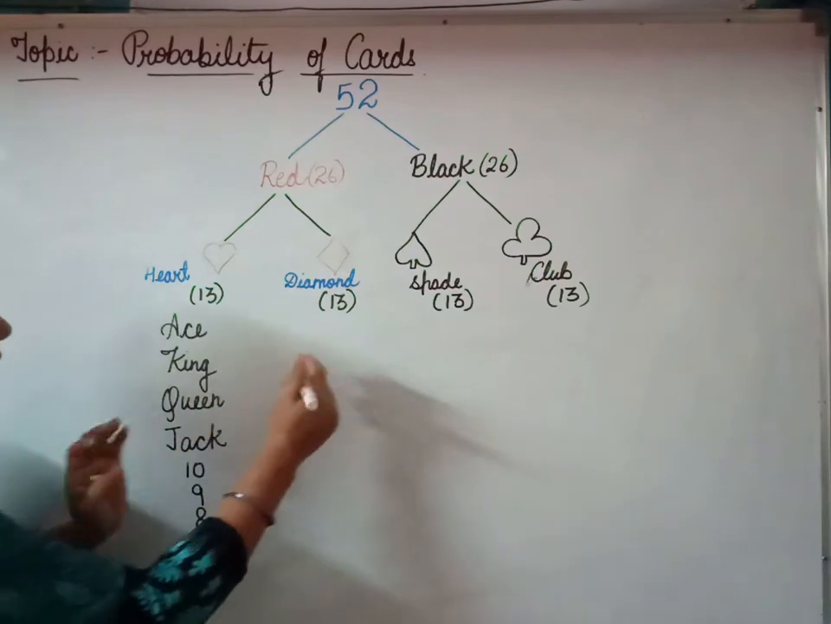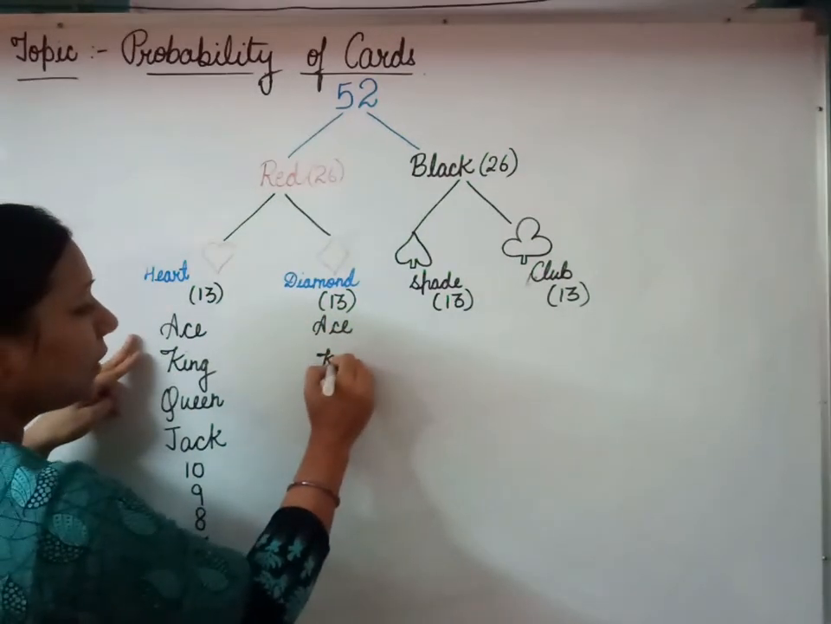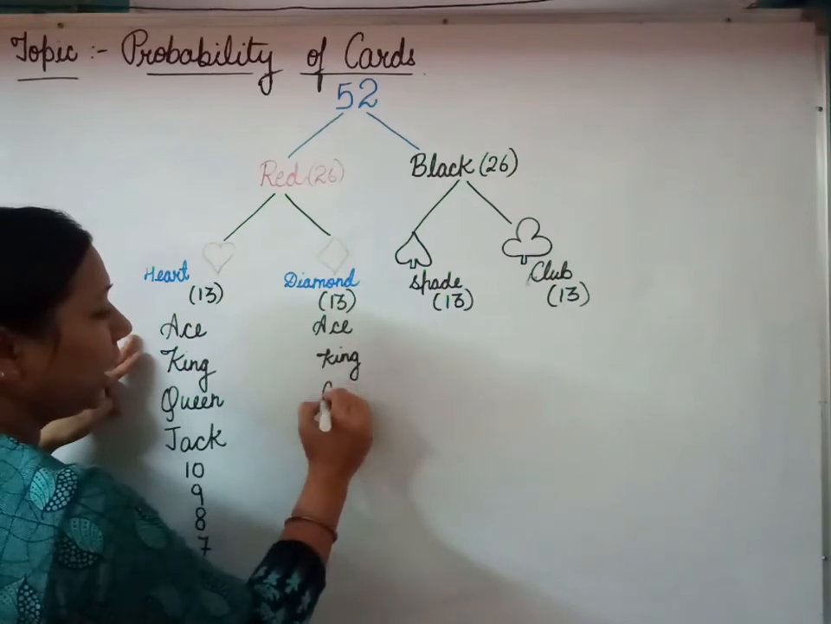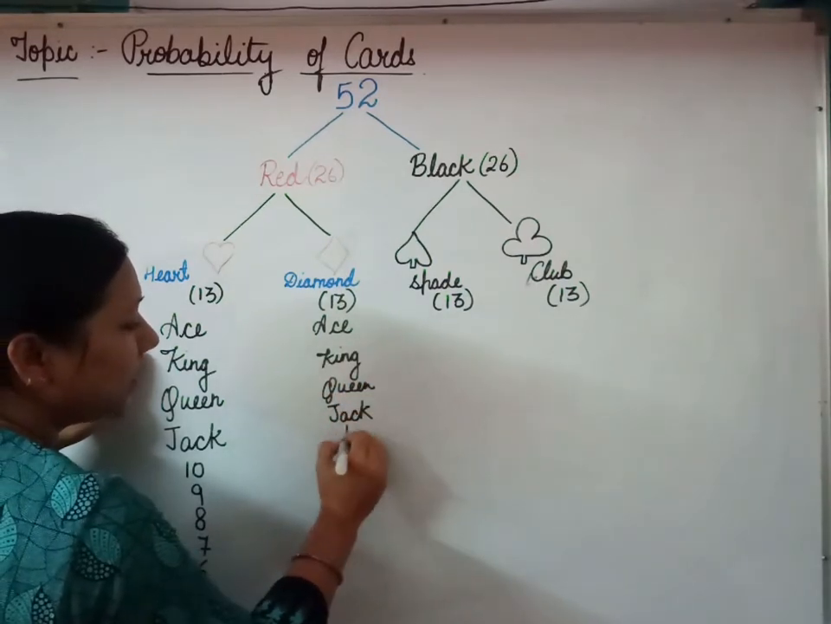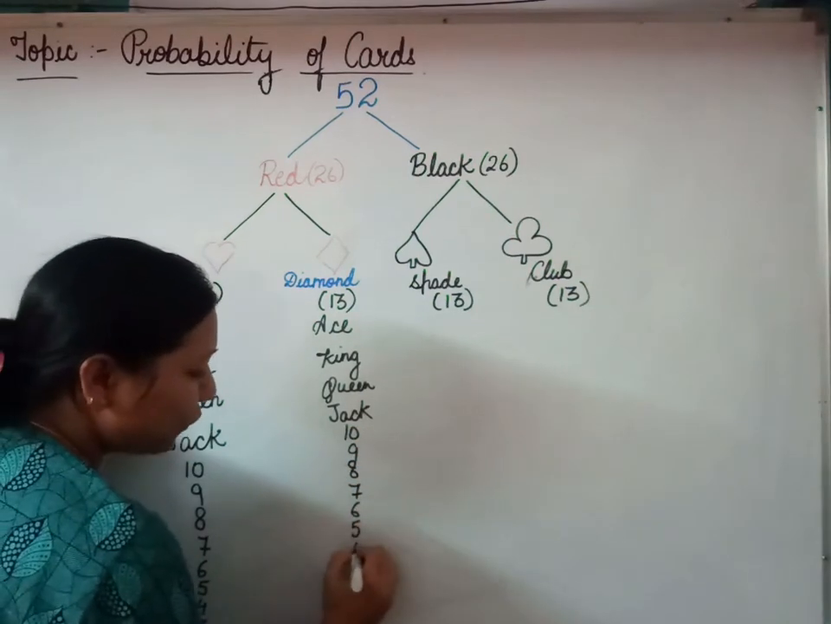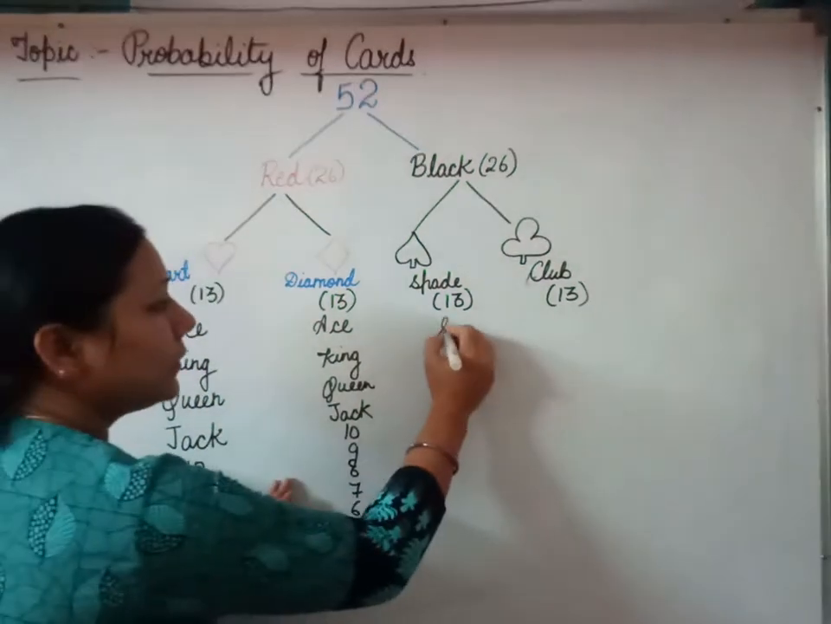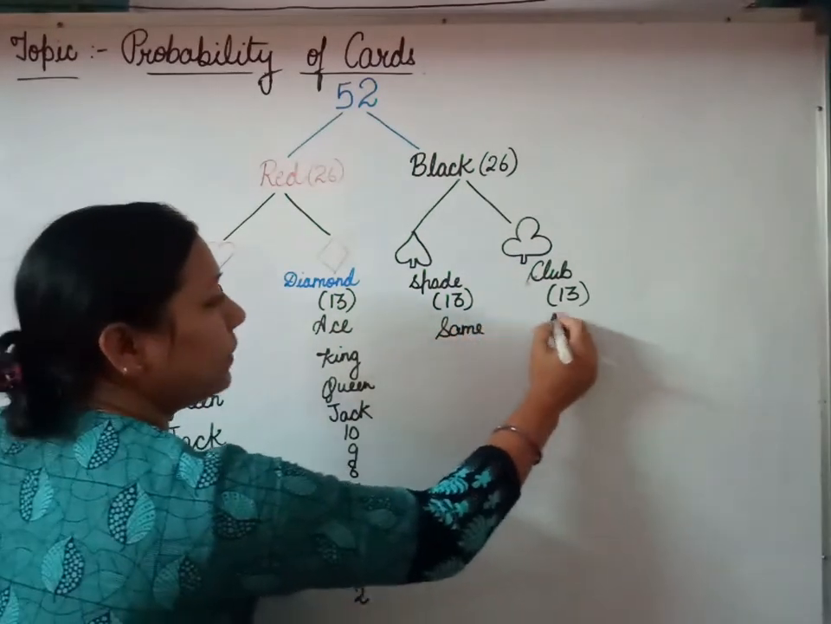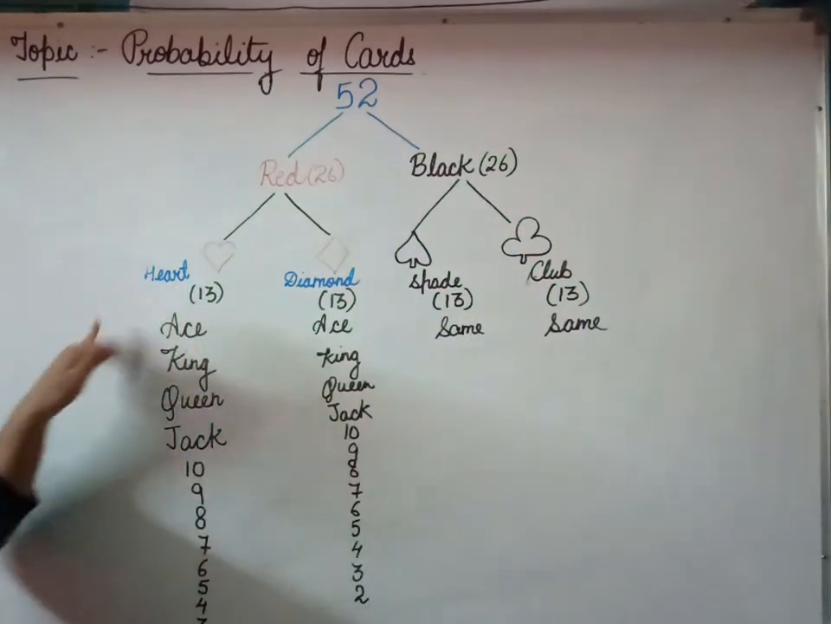We have the same number of cards in the other suits. Similarly, we have the ace, the king, queen, jack, and the cards 10, 9, 8, 7, 6, 5, 4, 3 and 2. Same in the spade and same in the club. So this is the story of the cards.